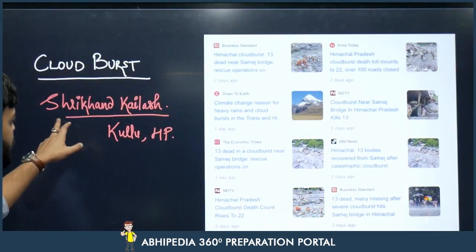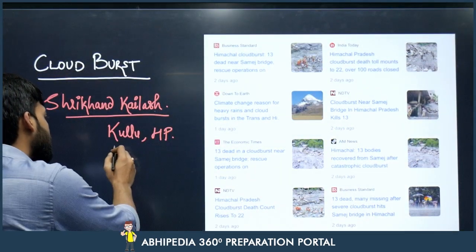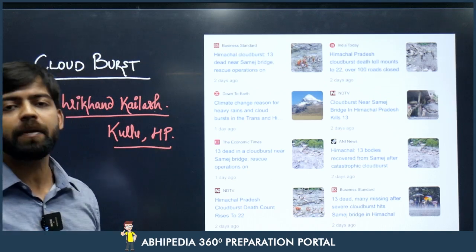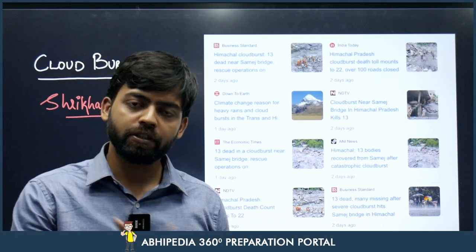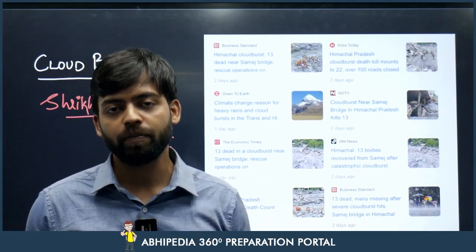This happened in the Shrikhand Kailash region, in Kullu, and around 55 people died, around 100 people are missing. Lots of destruction of property happened because of this cloudburst.